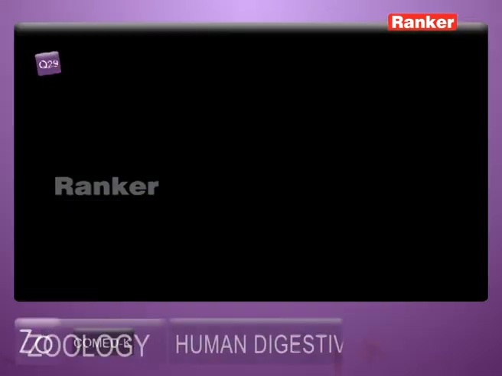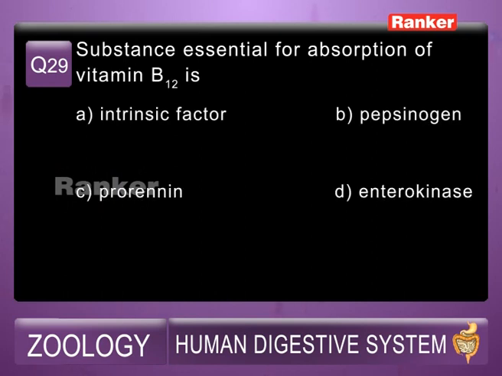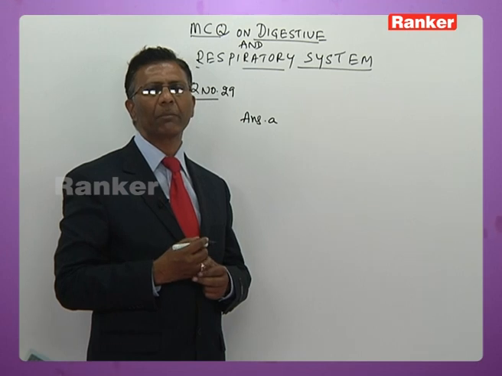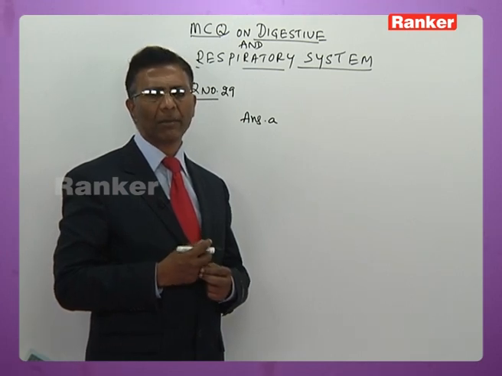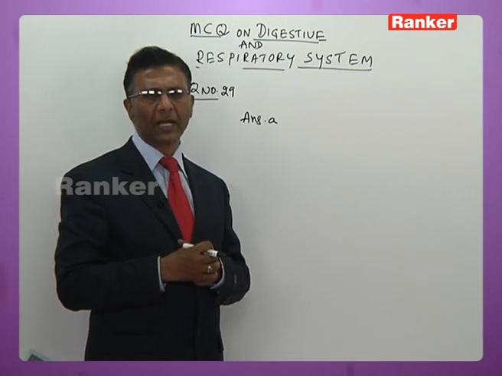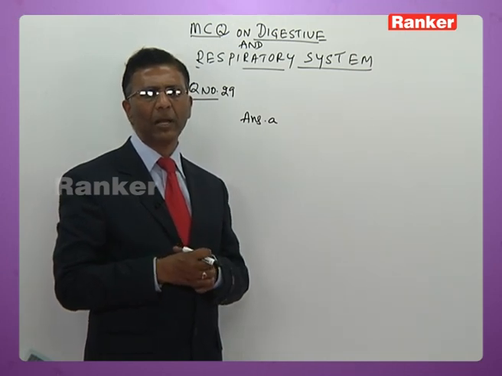Here is a question. Substance essential for absorption of vitamin B12. A, intrinsic factor; B, pepsinogen; C, prorenin; D, enterokinase. So the answer has to be A, intrinsic factor. It is also called Castle's intrinsic factor. Just now I made a mention of it. It is secreted by argentophil cells of the stomach. Castle's intrinsic factor helps in absorption of vitamin B12.